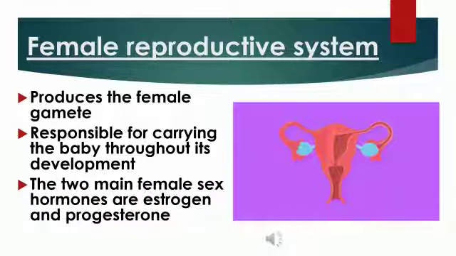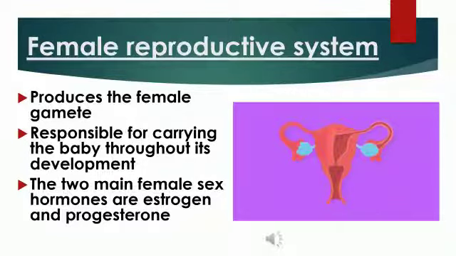Coming to the female reproductive system, we know that it produces the female gamete, and it is also responsible for carrying the baby throughout its development. Here we will learn two female sex hormones, estrogen and progesterone.